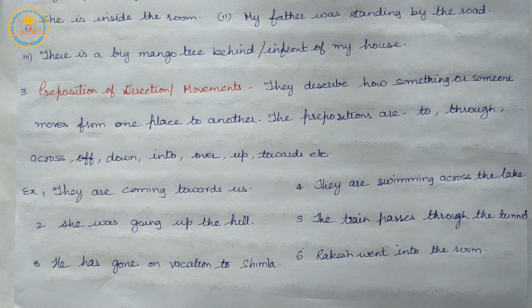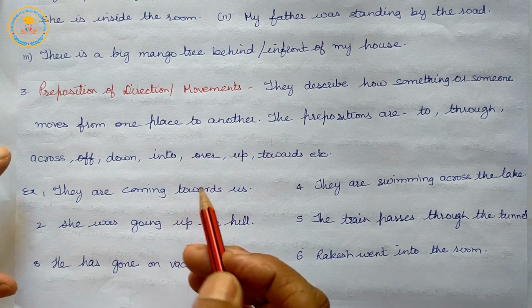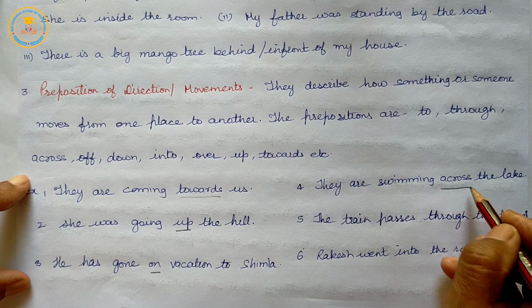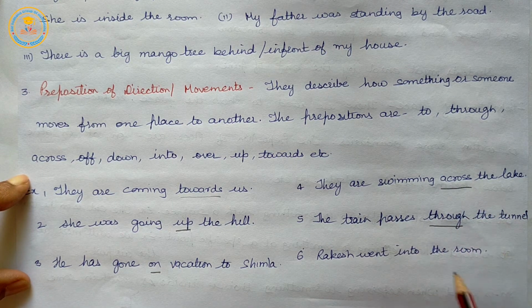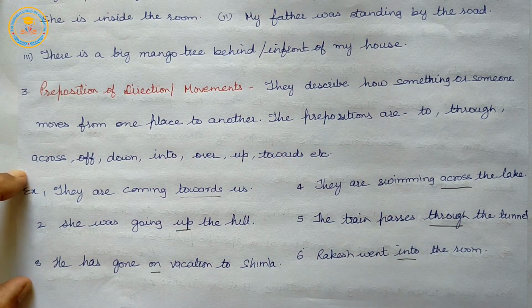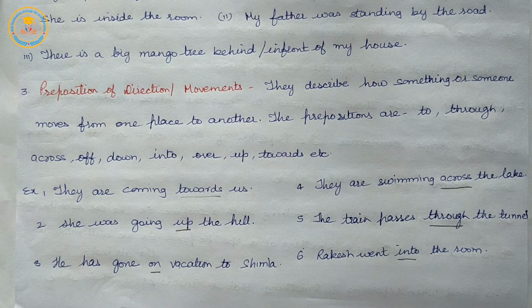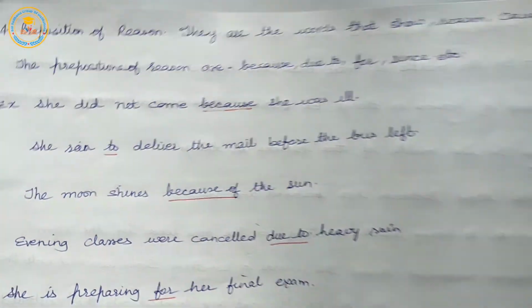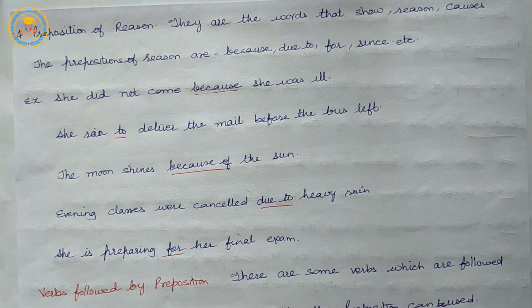So, prepositions of direction or movement are towards, up, on, across, through, into, over, off, down, etc. Next is preposition of reason.